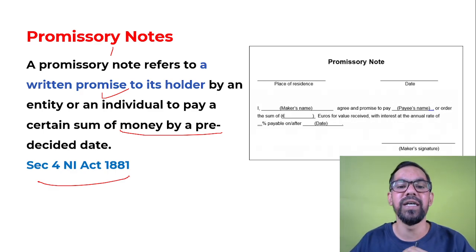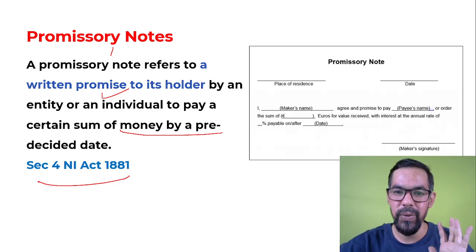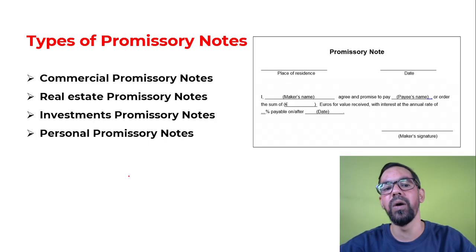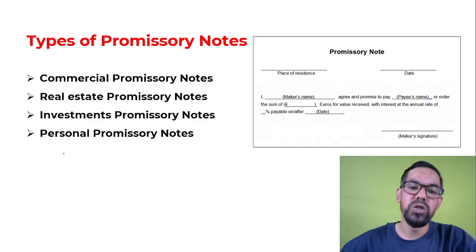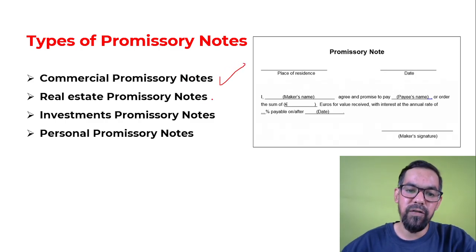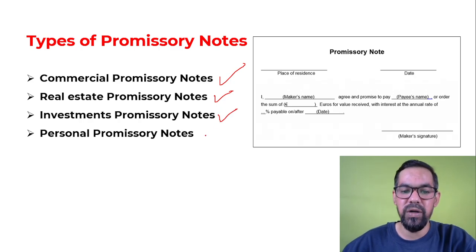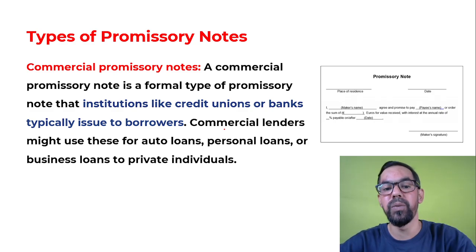So promissory notes are written documents where the buyer or purchaser makes a promise to the seller to pay a certain sum of money at a certain period. Okay, so this is the promissory note, right? I hope you get this particular thing clearly. Now we'll talk about the different types of promissory note which are basically used. So most probably we use a commercial promissory note. Apart from this, we have real estate, we have investment, we have personal promissory note. So we will start with the commercial promissory note.